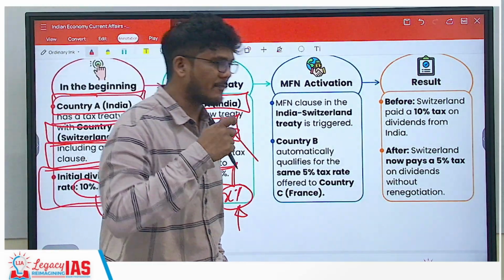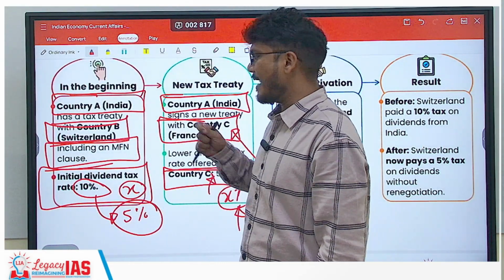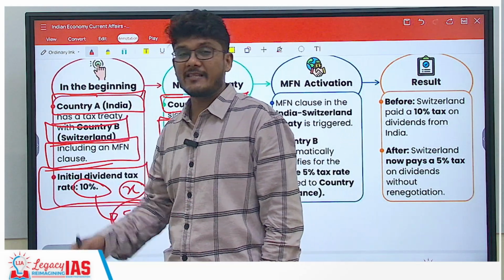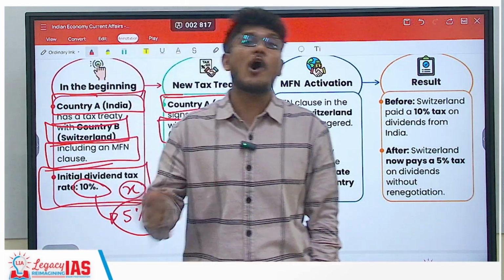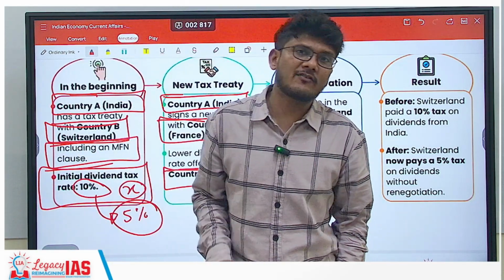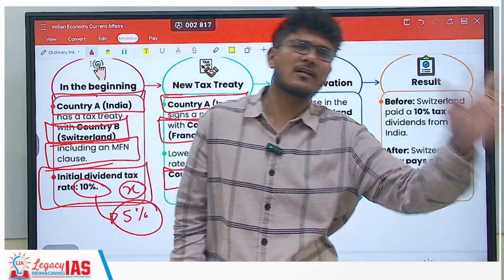MFN tag is there. That means if India has an MFN tag with any country, then the taxation rate with respect to that country cannot be higher than the taxation rate with respect to any other country.